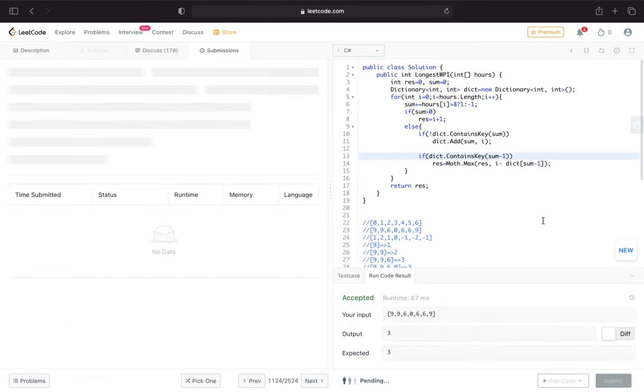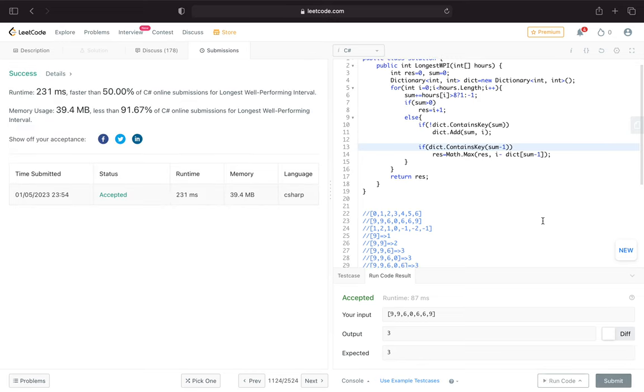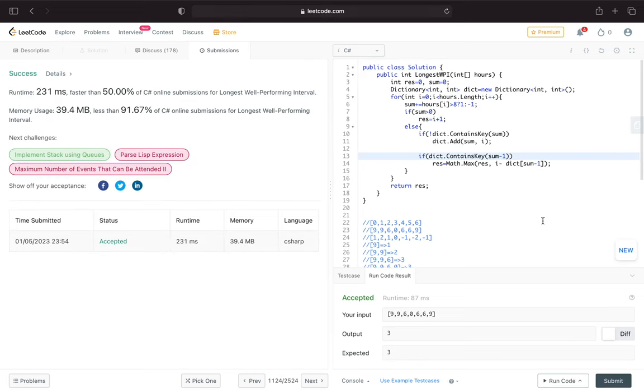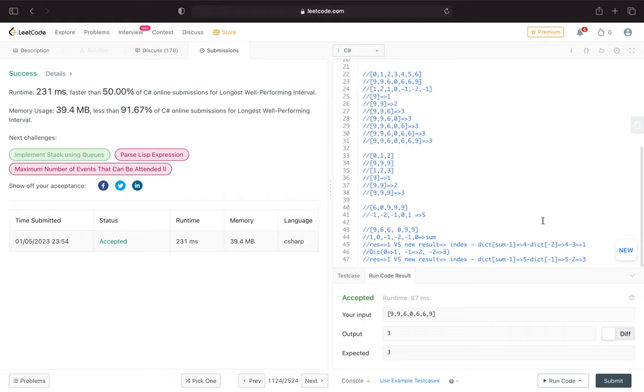I'm gonna submit to see what will happen. Okay, so cool. It's a little bit tricky to explain, so I hope this example can help. Okay, so that's it. Thank you.